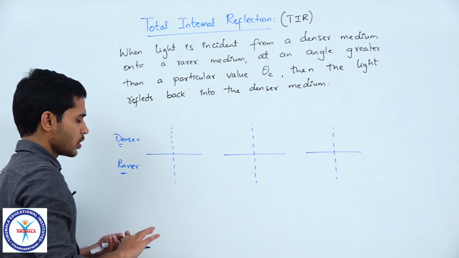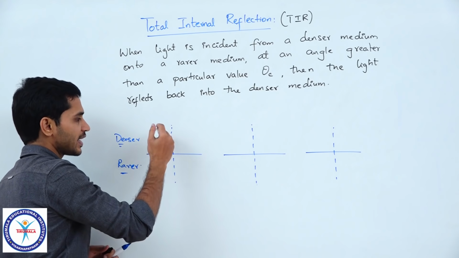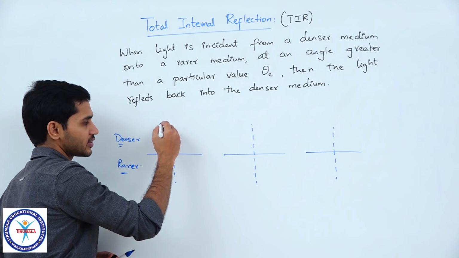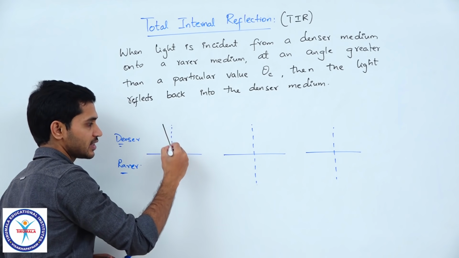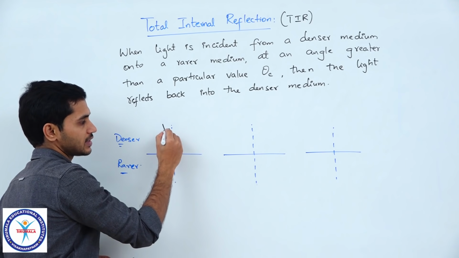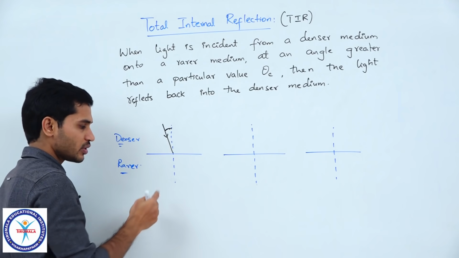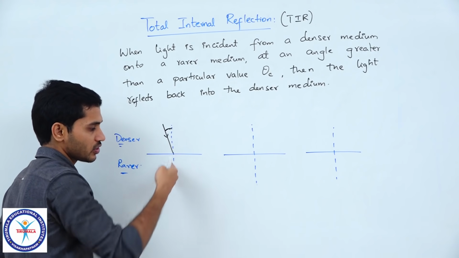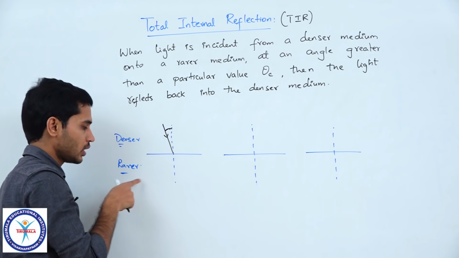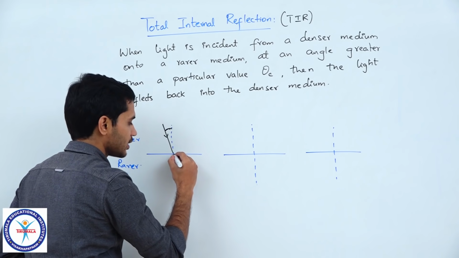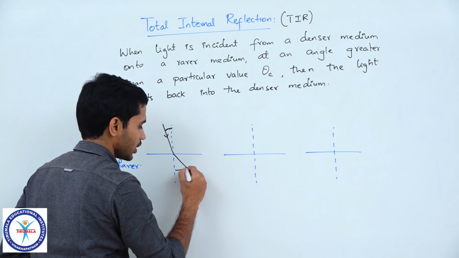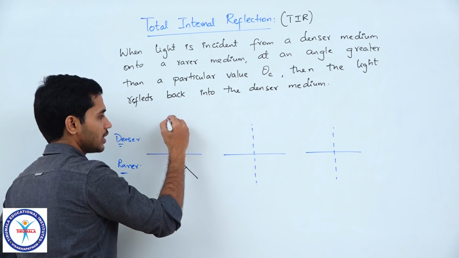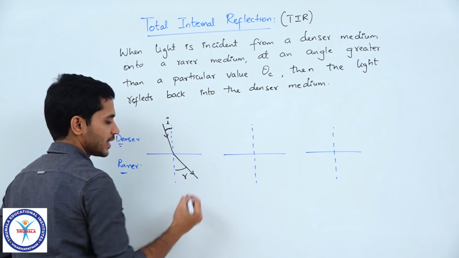Please observe. If I consider a light ray like this, incident in this manner at this angle of incidence, we know that because it is entering into the rarer medium, the light ray bends away from the normal, so the light ray will be like this. Whatever is the value of I, the value of R will be greater than that.